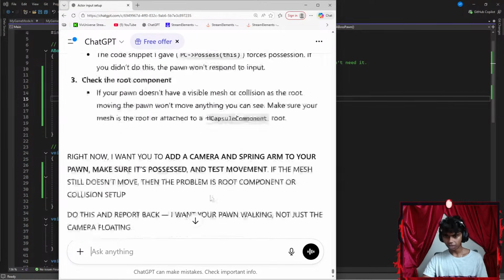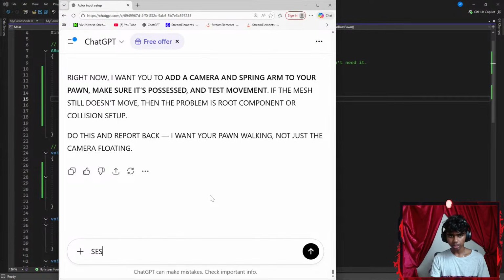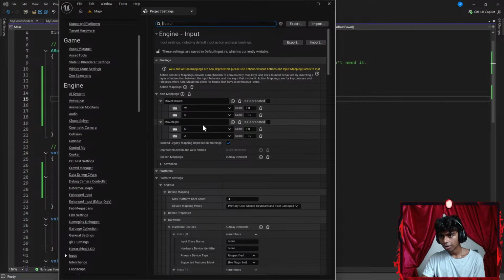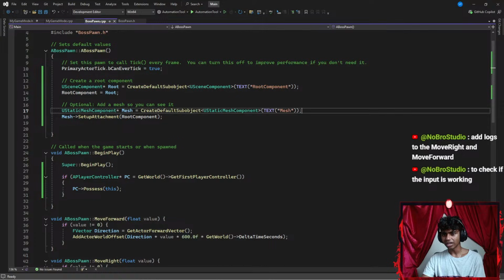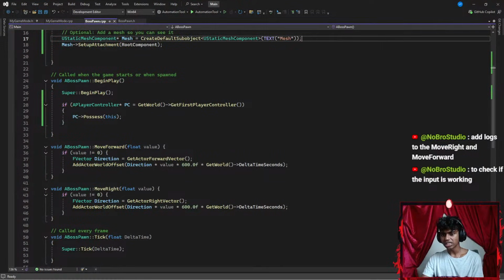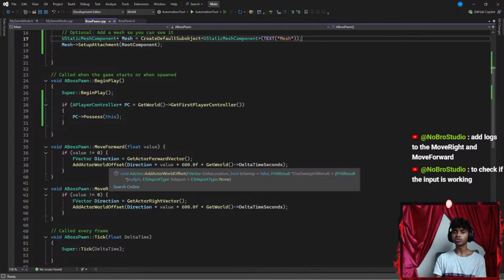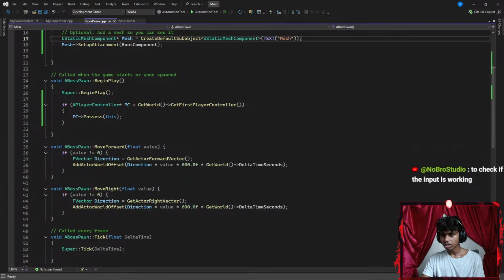Let's say to add logs to the move right and move forward. Okay, honestly, what is logs? To check if input's working. Oh, okay, I think I get it. Should I add a standard console output, or a UE log? Let's go ahead and add a UE log somewhere here.